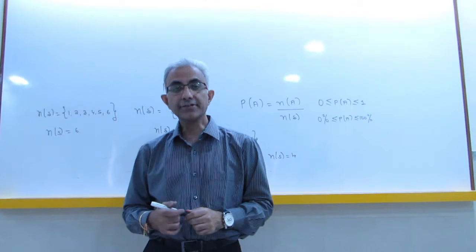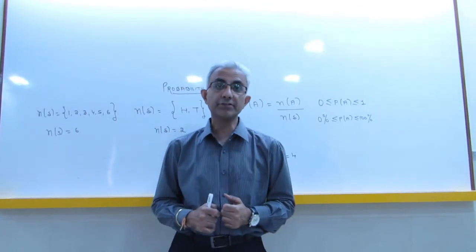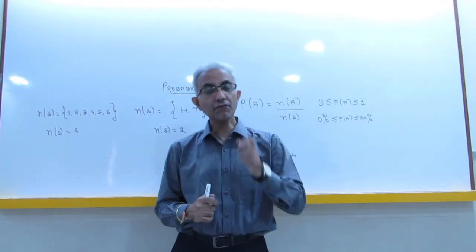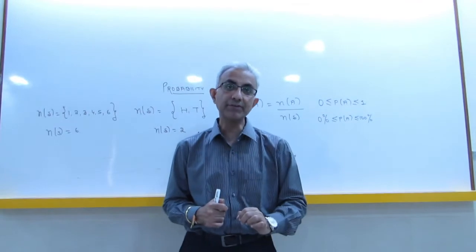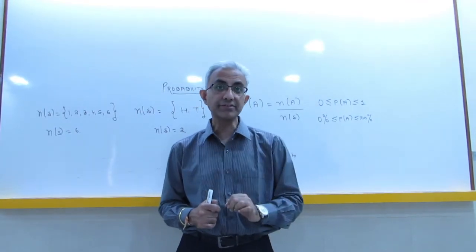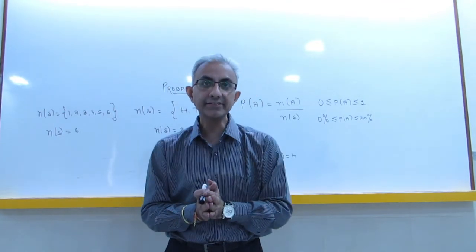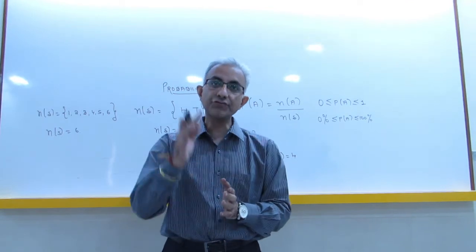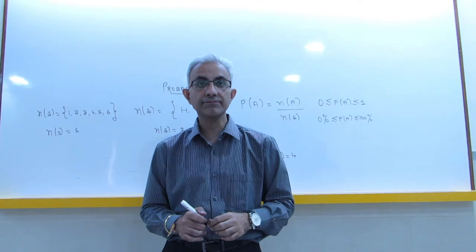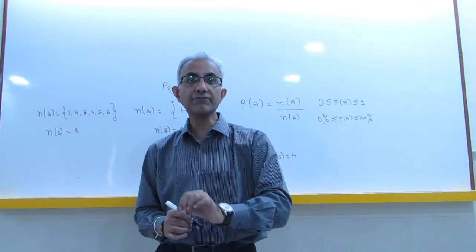Then another set of questions coming in, prime numbers. Again, a lot of students make a mistake. They think 1 is a prime number. Remember, your first prime number is 2, the only even prime number, then 3 and 5. So the answer becomes 3/6. While writing the final answer, you need to write the entire values coming to you. So you can't just write 3/6, you have to mention which are the 3 numbers which are prime numbers in this part. So remember that you're writing 2, 3 and 5.